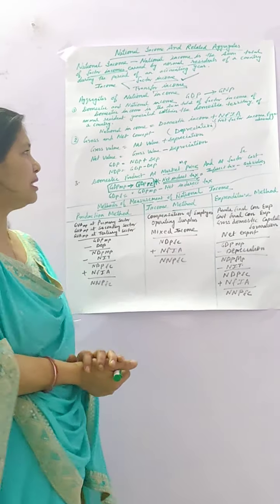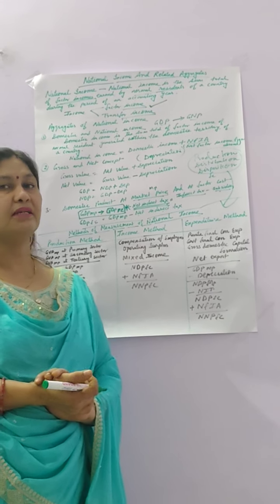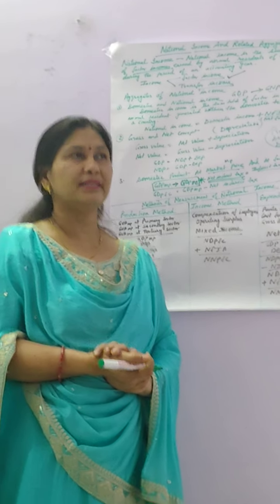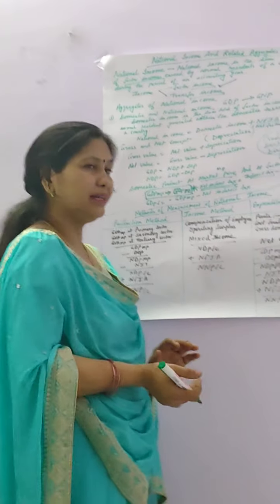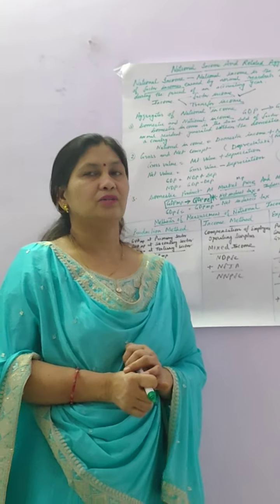Our wants are unlimited. So for satisfying our wants, we need different goods and services. These goods and services are produced by the production sector. The consumer gives their factor services to the producer for making goods and services. So the producer in return gives them a distribution of income. So that is how the income method came. Income method means we are distributing income in the form of rent, wages, interest, and profit.